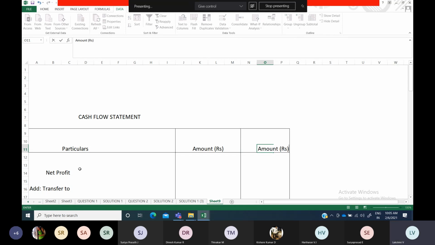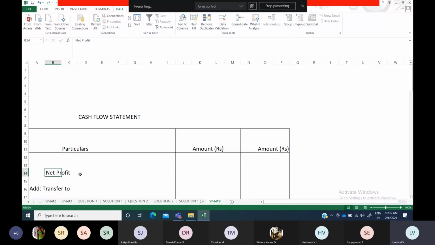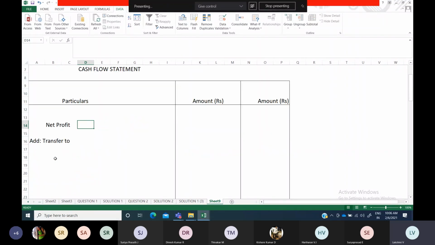Okay, so now the first item will be your net profit. Cash flow statement தான் இங்க prepare பண்ண போறோம். Fund from operation, cash from operation எதுவும் prepare பண்ண போறதில்ல. As per accounting standard 3 படி நான் சொல்றேன். Okay, so not the earlier method. So here, straight away net profit only we will start.